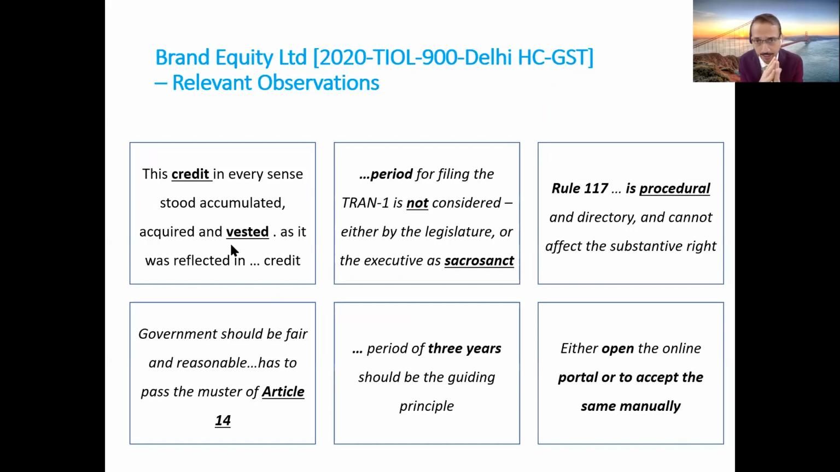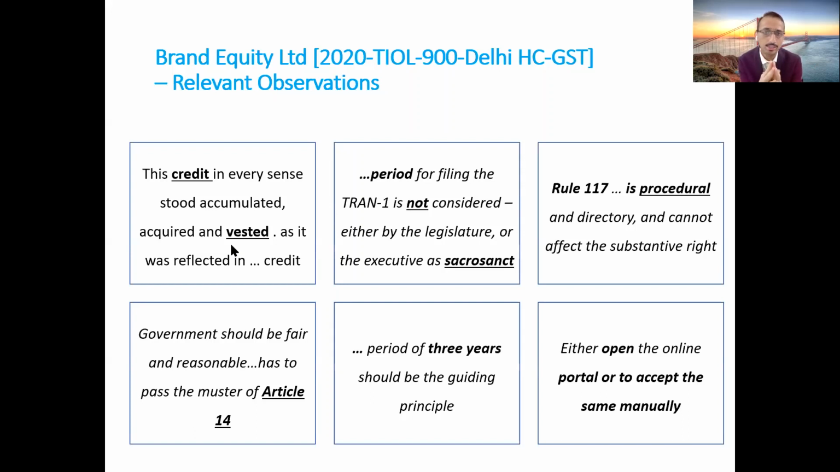If you look at the judgment, there are numerous important observations which the High Court has made. One of the prominent observations is that the credit which is there, that is the Cenvat credit or service tax credit, whatever it is, the earlier era credit, is as good as a vested right. It is an acquired and vested right of the taxpayer. So the procedural law cannot practically take away the substantive right. And that was one of the most important observations.